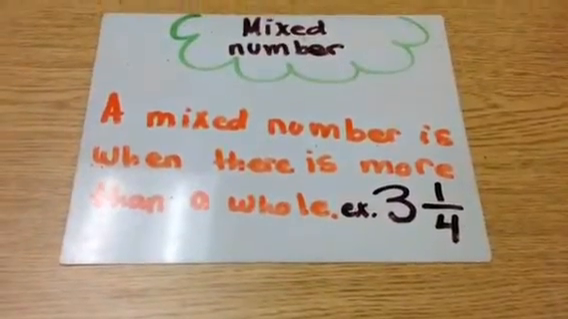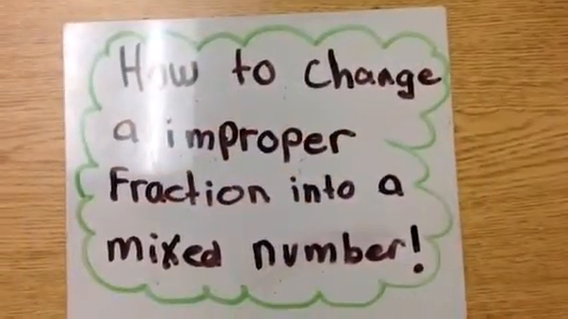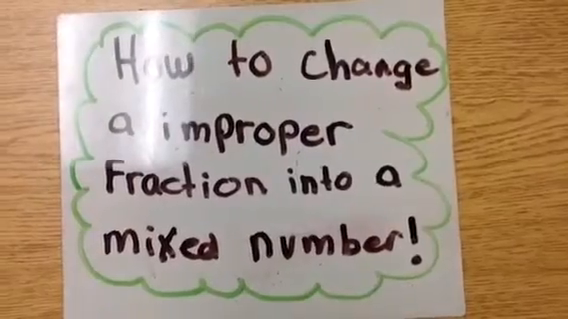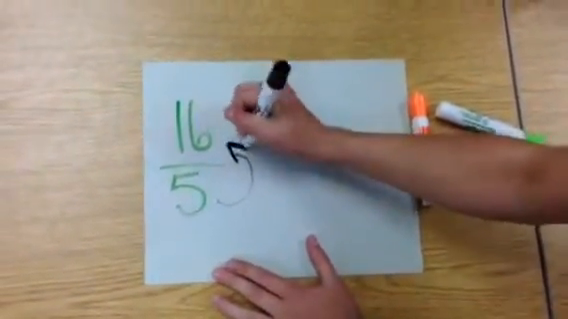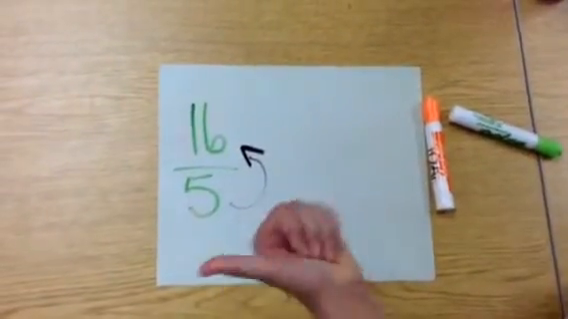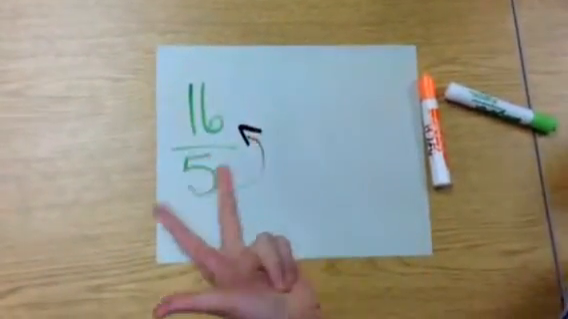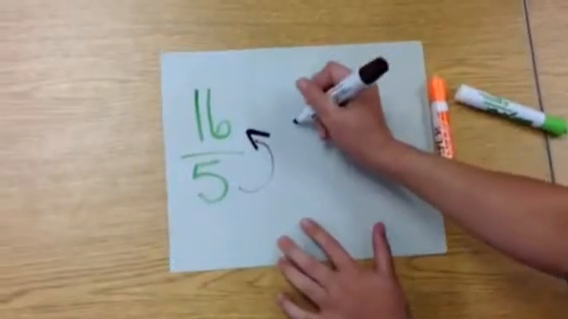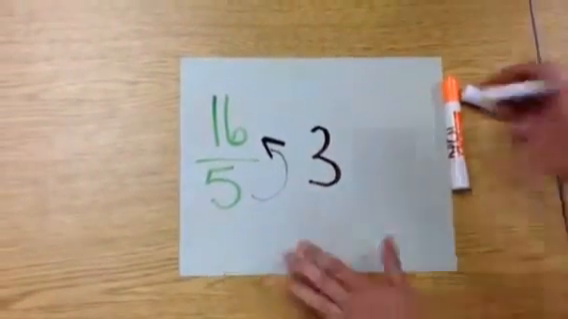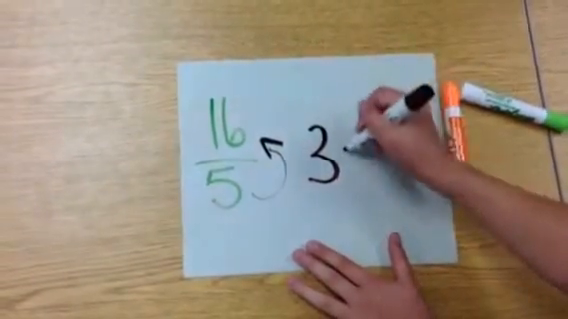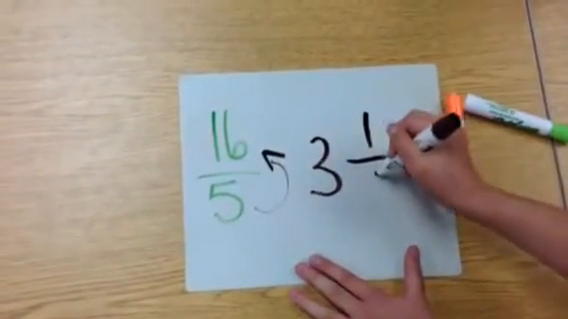Example, 3 1/4. Next, how to change an improper fraction into a mixed number. You need to see how many times 5 goes into 16. Count by 5 on your hand. 5, 10, 15. It goes in 3 times. How do you do that again? Then see how many are left over. There's 1 left over. And keep the same denominator.